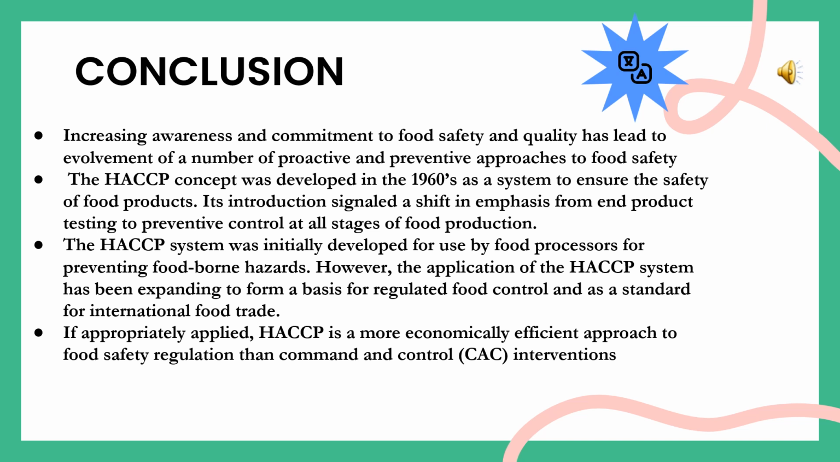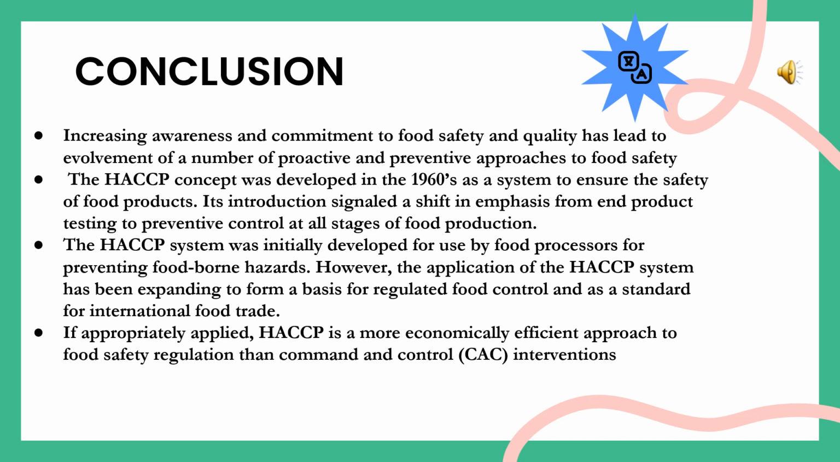From the discussion so far, it can be well concluded that increasing awareness and commitment to food safety and quality has led to the evolvement of a number of proactive and preventive approaches to food safety. And HACCP is one of these preventive approaches. The HACCP concept was developed in the 1960s as a system to ensure the safety of food products. Its introduction signaled a shift in the emphasis from end product testing to preventive control at all stages of food production.